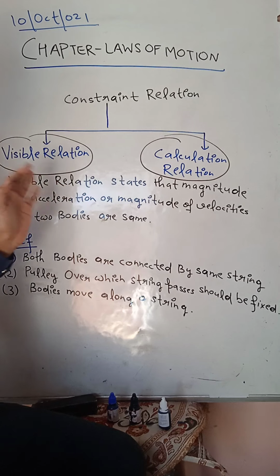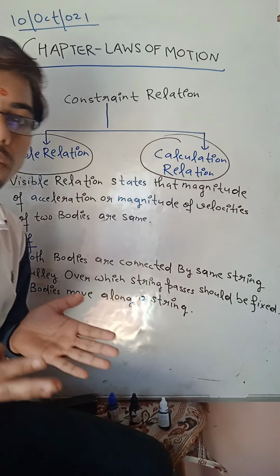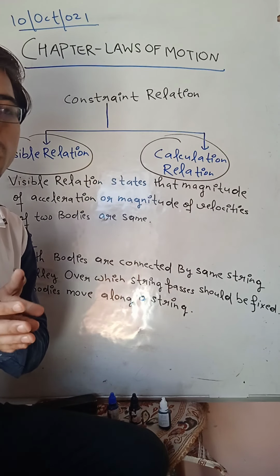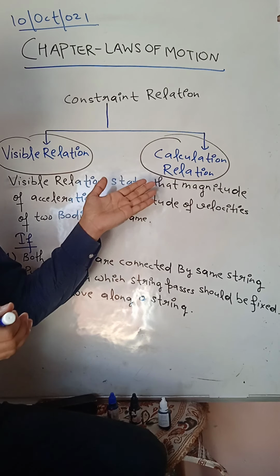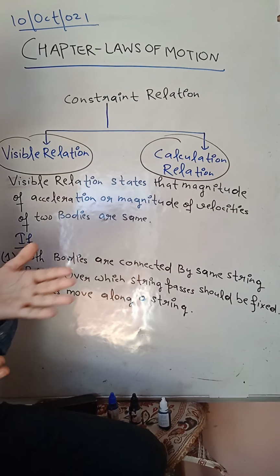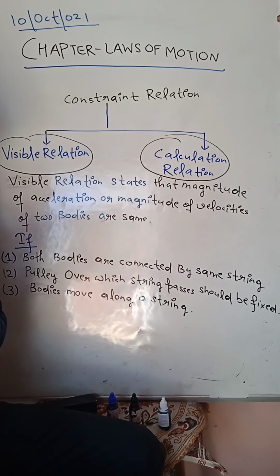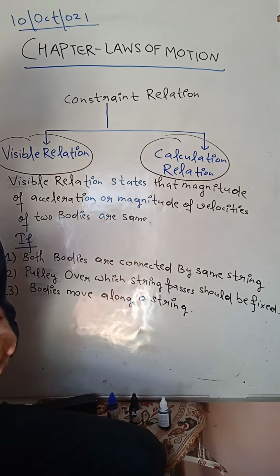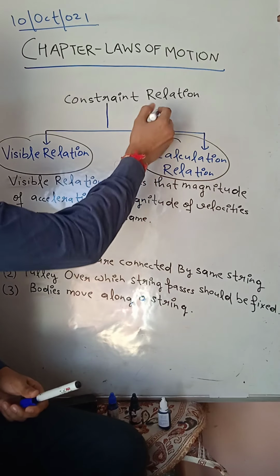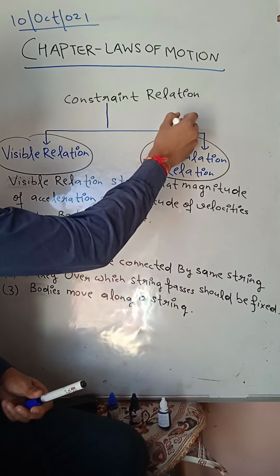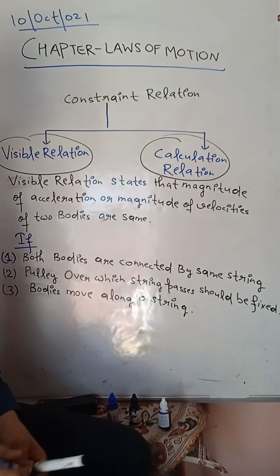Visible relation means what? Which can be visible, like you can see and tell without solving mathematically. You can tell me the acceleration is a and the acceleration is a2.